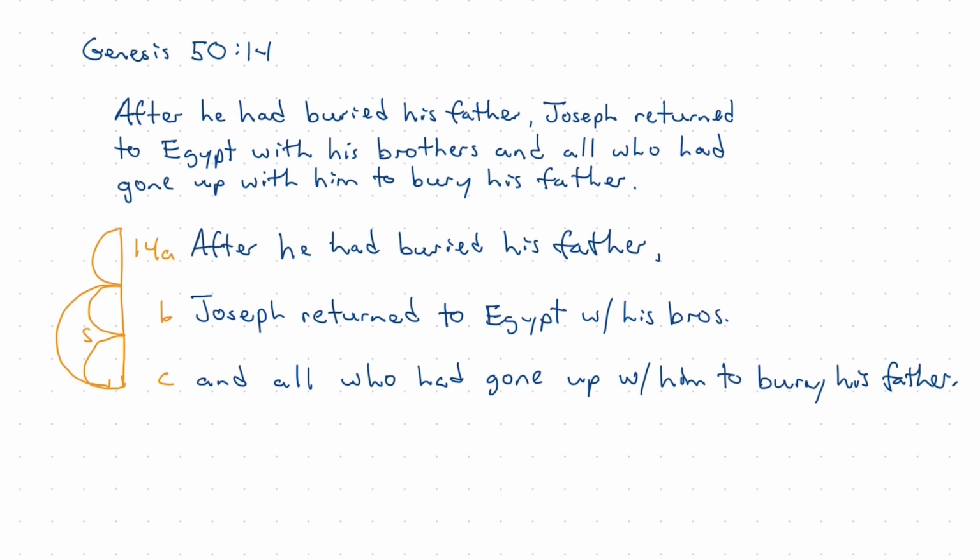And they happened after he had buried his father. He returned to Egypt, and all these people returned to Egypt. The whole family returned to Egypt after they had buried Joseph's father. So we will label this as temporal and then draw an arc to say that this series of events happened after Joseph had buried his father. And that's how you would arc a temporal relationship in Genesis 50, verse 14.